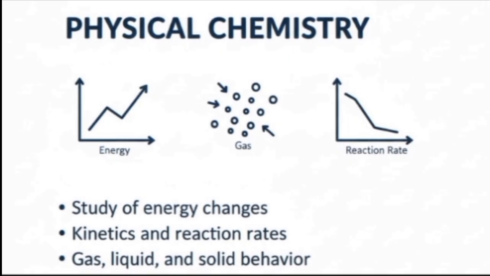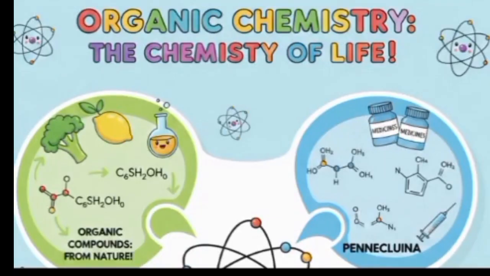And if we talk about the scope, physical chemistry is used to predict the rate of reaction and thus optimize the conditions to carry out the reaction on industrial scale. In simple wording, it deals with study of energy changes in matter, kinetics and reaction rates, and behavior of solid, liquid and gas at molecular level. Next, we will discuss organic chemistry.